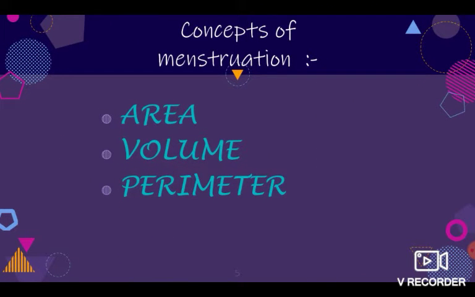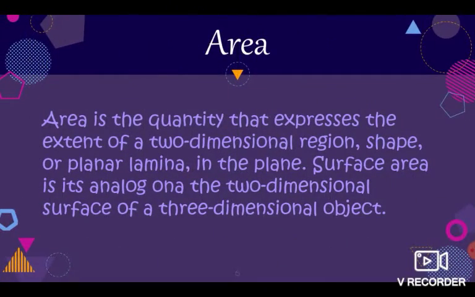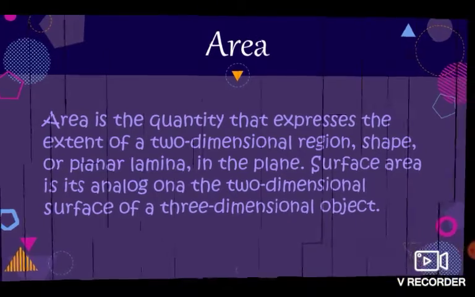Concepts of mensuration: area, volume, perimeter. Area. Area is the quantity that expresses the extent of a two-dimensional region, shape or planar lamina in the plane. Surface area is its analog on the two-dimensional surface of a three-dimensional object.